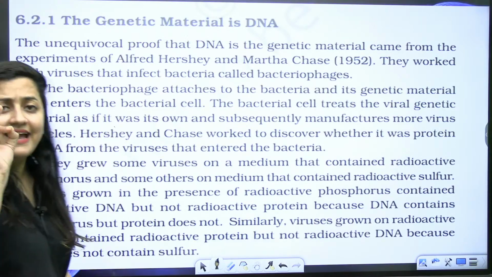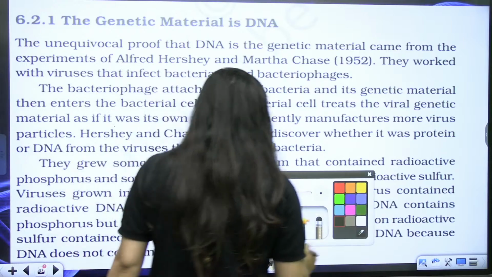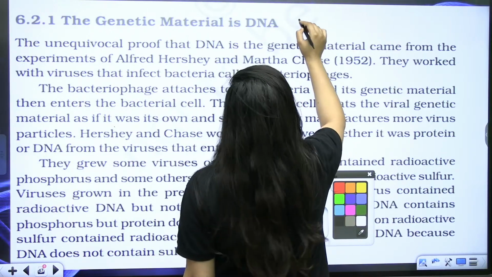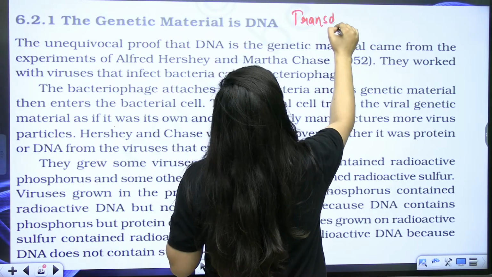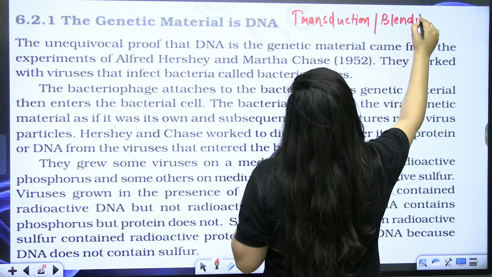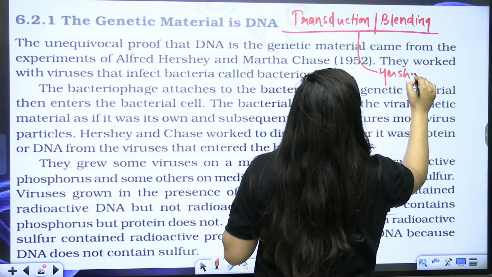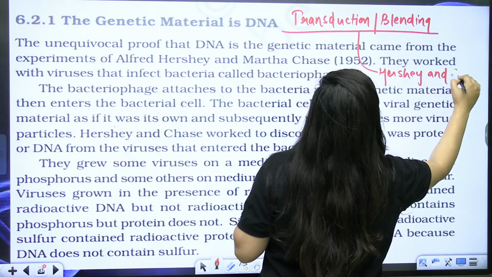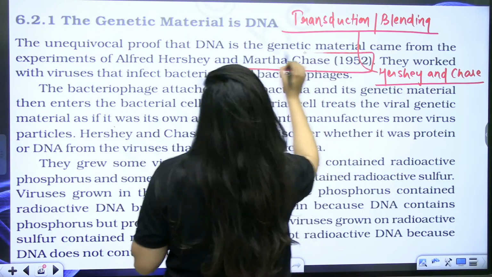So the final experiment which actually proved that it is the DNA which is the genetic material was your transduction experiment, also known as blending experiment, and it was performed by Hershey and Chase. That's very important. It was performed by Hershey and Chase in 1952.